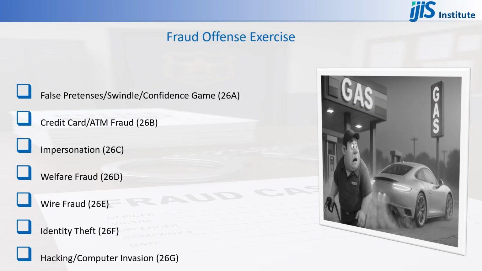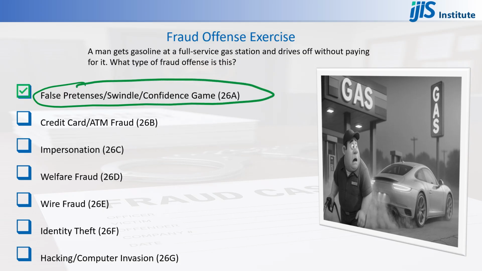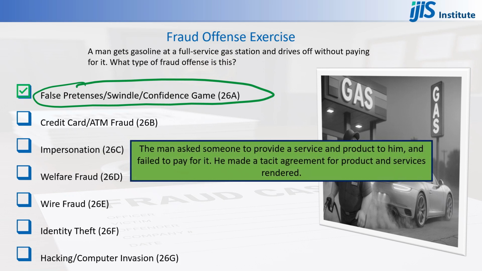Now, let's go over a couple of exercises to see how well we can identify fraud offense types. First exercise. A man gets gasoline at a full-service gas station and drives off without paying for it. What type of fraud offense is this? False pretenses, swindle, confidence game. Good job. The man asked someone to provide a service and product to him and failed to pay for it. He made a tacit agreement for product and services rendered. A confidence scheme without impersonation or identity misuse.